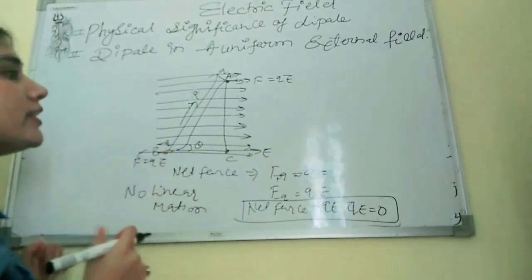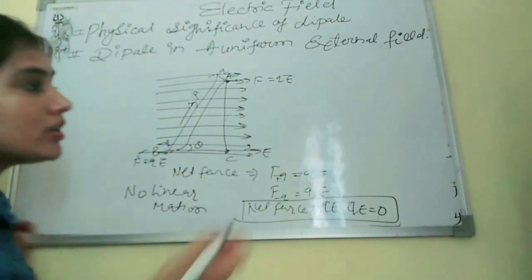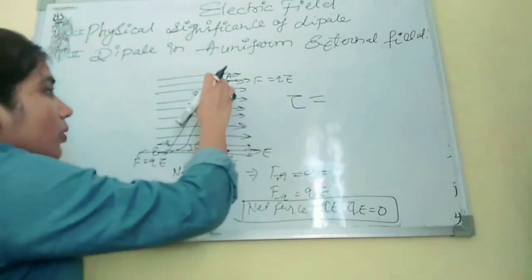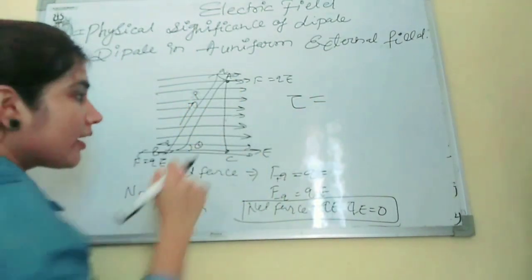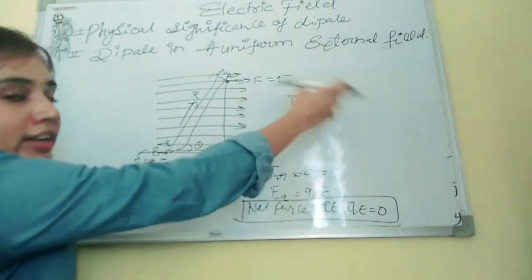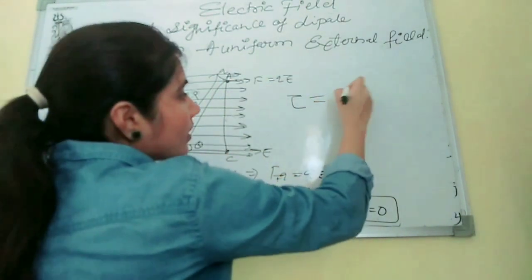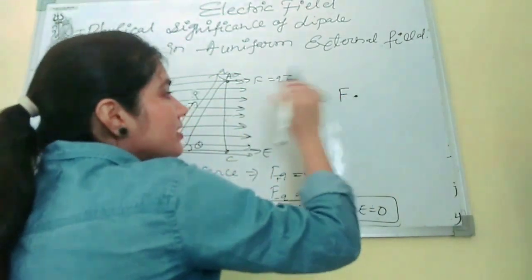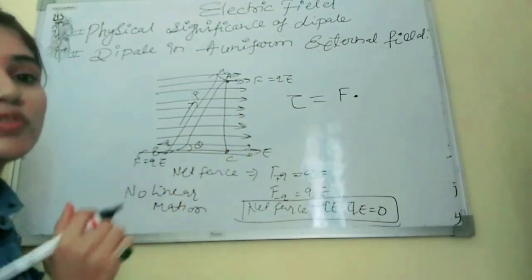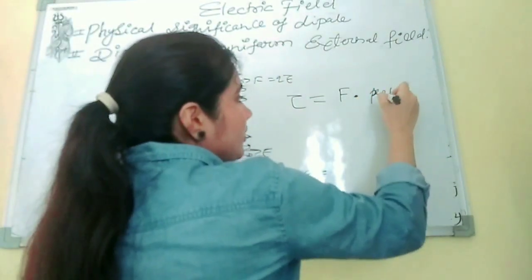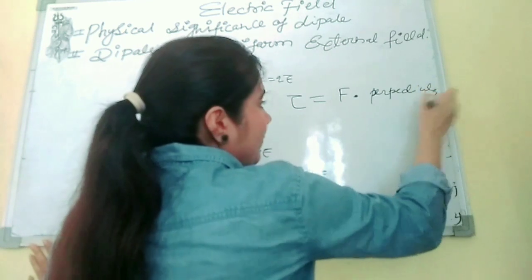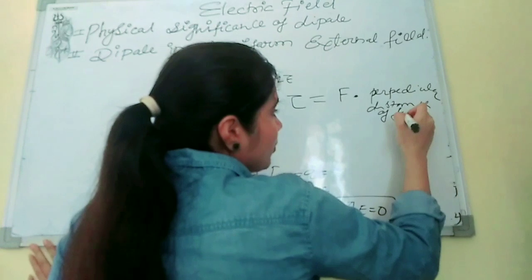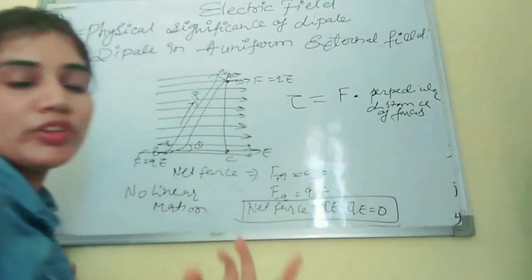For a rotating body, there is one term which we use, that is torque. We denote it by tau, as the dipole is rotating. The expression for tau is the force applied at 2 points times the perpendicular distance of the forces, which are applied at 2 different points.